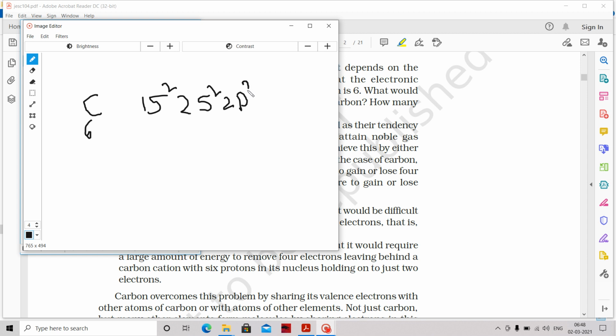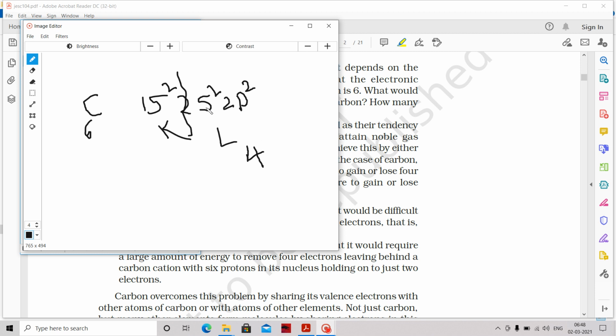Totally 6 electrons, correct? Okay. So 1s2, 2s2, 2p2. So this is the K shell, and this is the L shell. This is the outermost shell. In the outermost shell, how many electrons are there? 4 electrons. These 4 electrons only will participate in bonding. Clear? So that's why they are called valence electrons.